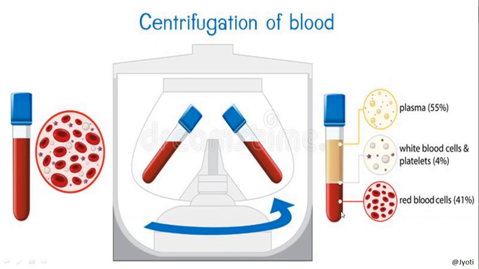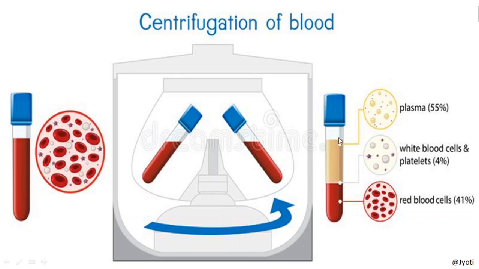That means the RBC are more in quantity, so the density of RBC is more, so they settle down. They sediment faster. But if you compare the sedimentation rate of WBC with RBC, then the sedimentation rate of WBC is less because its density is less.